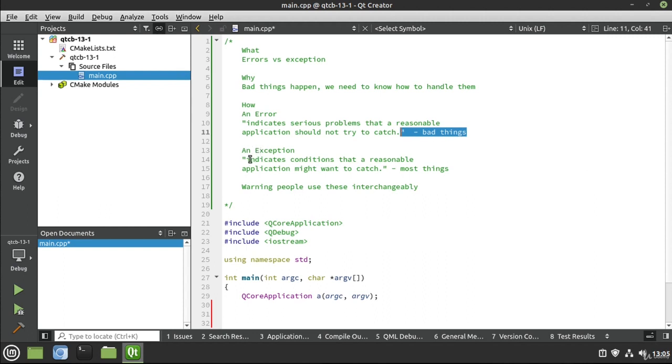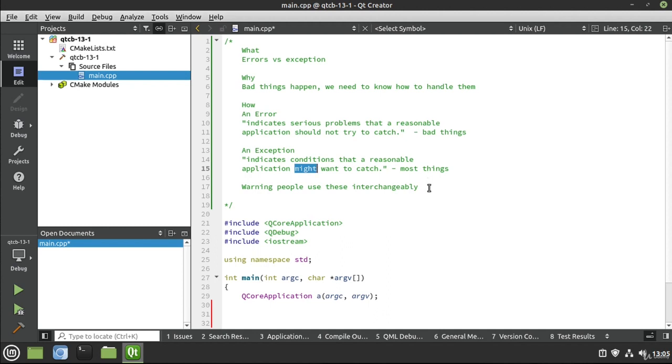An exception, on the other hand, indicates a condition that a reasonable application might, keyword might, want to catch. This is most things that we've been doing in this course. Pretty much anything you're typing away on the keyboard is something that you might, keyword might, want to catch. There are times you don't want to, and Qt is a great example of that. Qt actually doesn't have a lot of built-in error handling, which brings me to my last point.